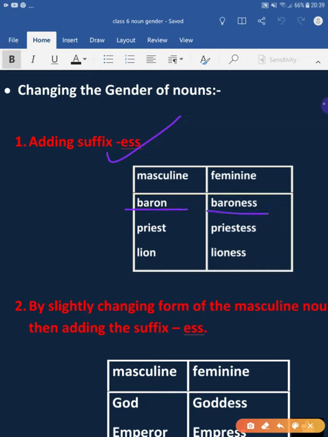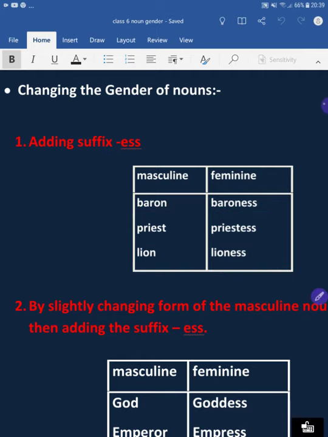If we add ess to priest, it becomes priestess. If we add ess to lion, it becomes lioness. These are the feminines of the masculines.